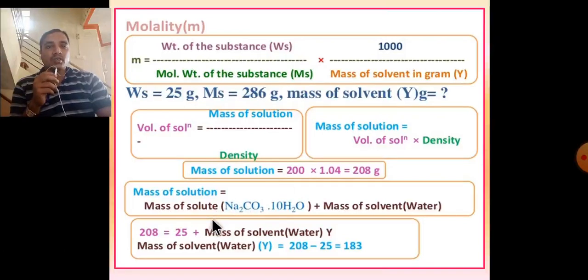Mass of solution is equal to mass of solute sodium carbonate plus mass of solvent. 208 is equal to 25 plus mass of solvent Y. Mass of solvent is equal to 208 minus 25, which gives 183.